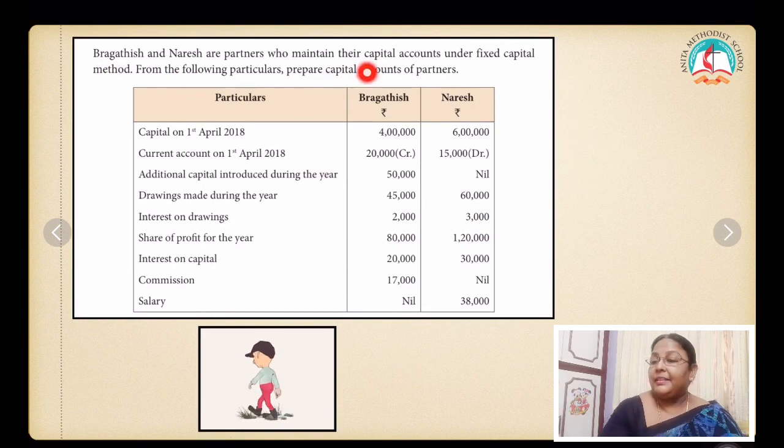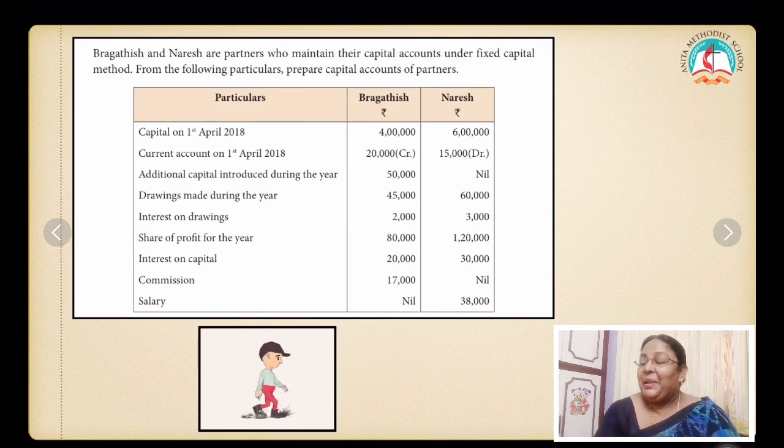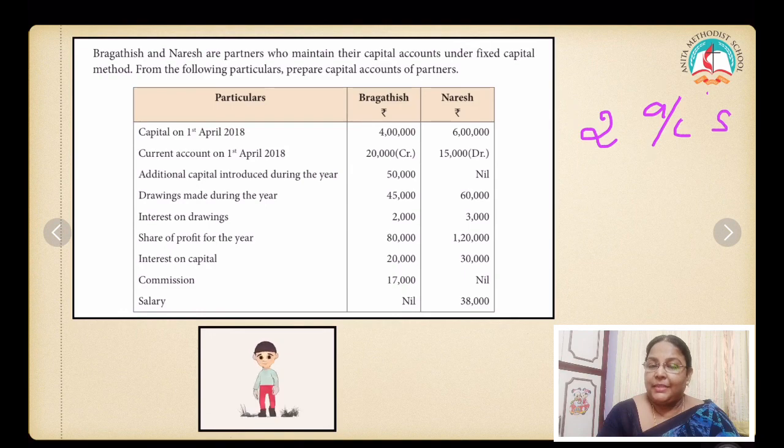Okay. Problem time. Bragadish and Naresh are partners who maintain their capital accounts under fixed capital method. So your question is fixed capital method. When they say fixed capital method, how many accounts will you prepare? Very good. 2 accounts. One is the capital account, the other one is the current account. From the following particulars, prepare capital accounts of the partners.